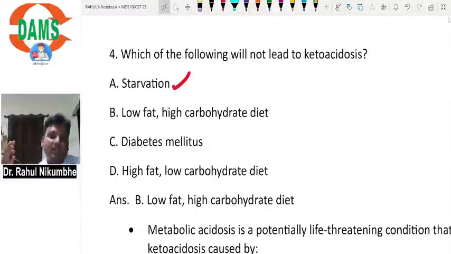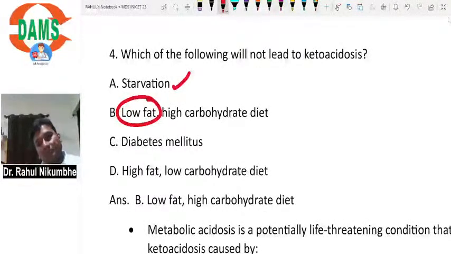Now the body will start breakdown of proteins and breakdown of fats. And when fats are broken down, these fats can be converted to ketones. So mainly fats are responsible. Destruction of fats is responsible for formation of ketones. So starvation ketosis is possible. Low fat, high carbohydrate diet? No, low fat is not possible because it needs fat for formation of ketones.